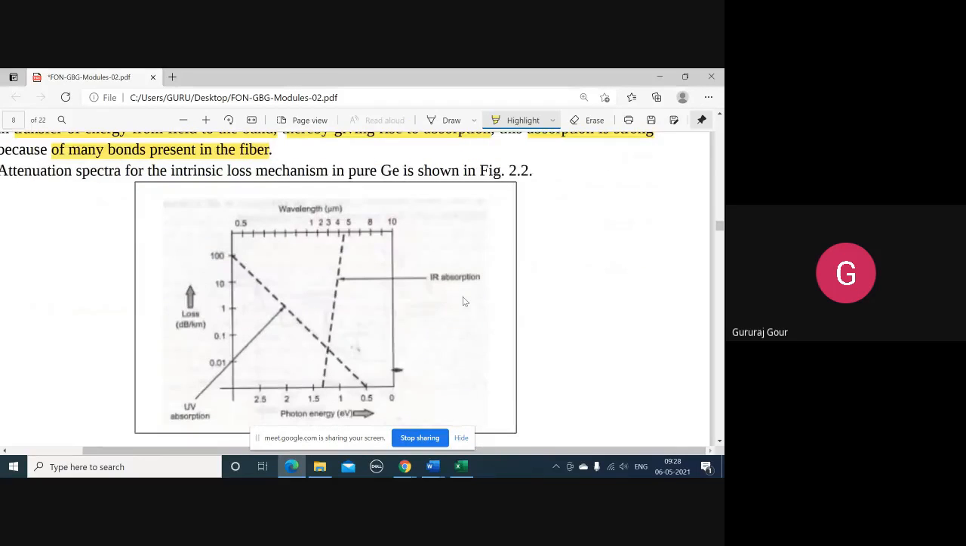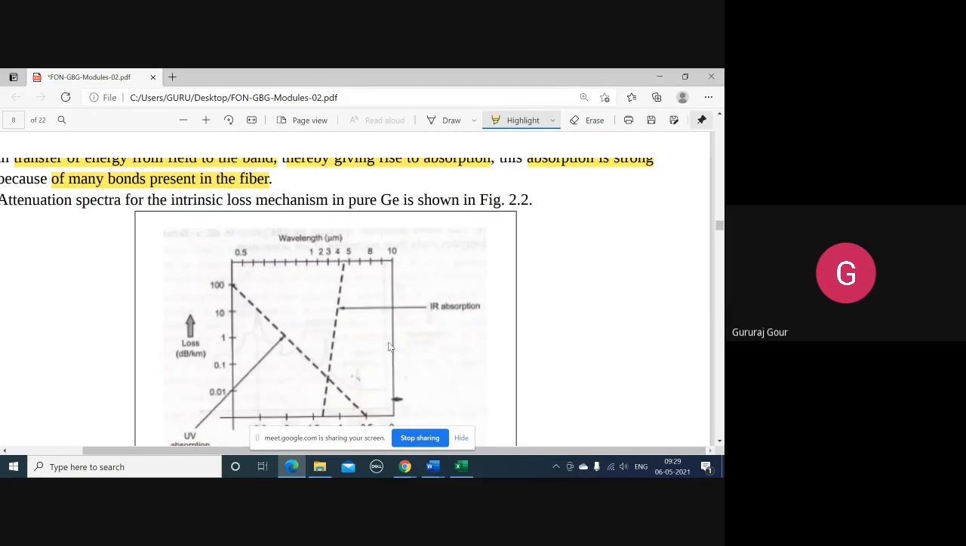So you can see in IR absorption there is no exponential decrease. Between 4 to 5 micrometer wavelength, if you are operating there, your IR absorption is maximum, and it decreases by a very small amount. So this is one attenuation spectrum we are observing, showing you the picture of the intrinsic loss mechanism in pure germanium.